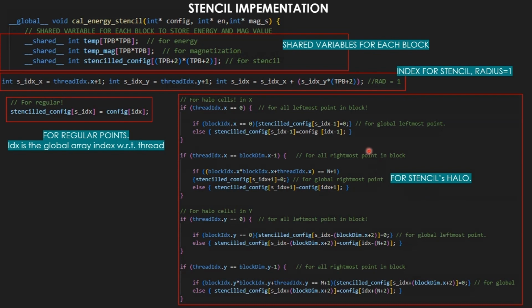For the x-axis, it is again the same as it was done in the forward difference method. For the y direction, you have to take care of how many elements you need to add or subtract when you change the y index by 1. And here for the config, it is N plus 2, and for the stencil config, it is block dim plus 2. Here I have highlighted it in a green box.